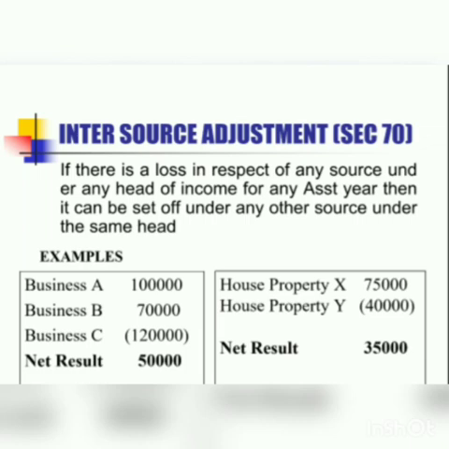And the other example is I'm having two house properties, house property X and house property Y, and from the first house property I'm getting income of 75,000 and from the second property there is a loss of 45,000. So inter-source adjustment means setting off the loss within the same head. See, if you are having two incomes from house property and a loss from a third house property, then you can set off your loss from the third house property against the income from the first two properties. That is also given in this example.